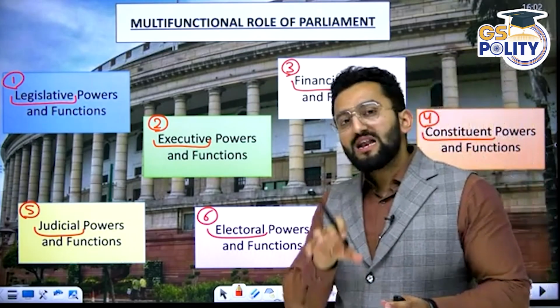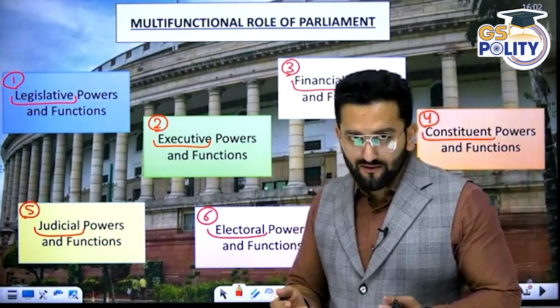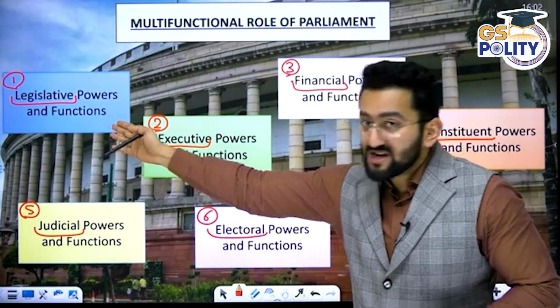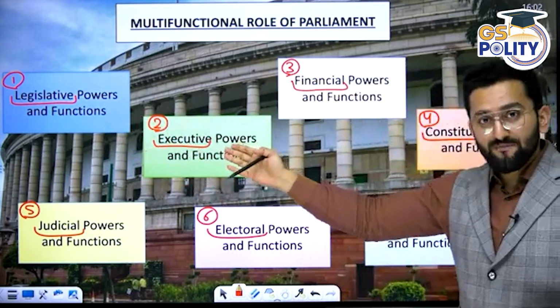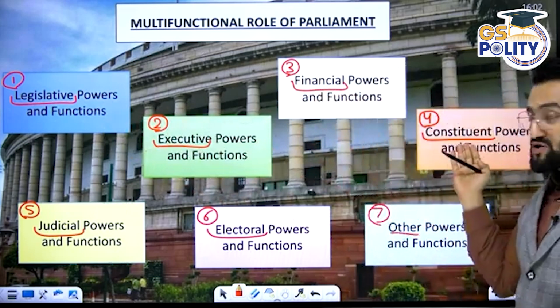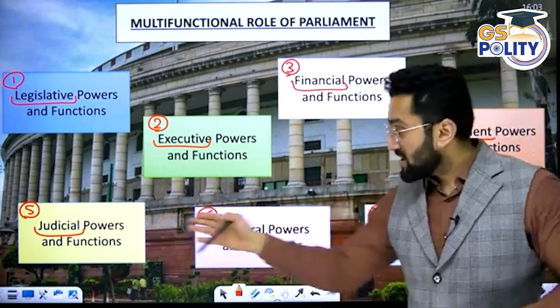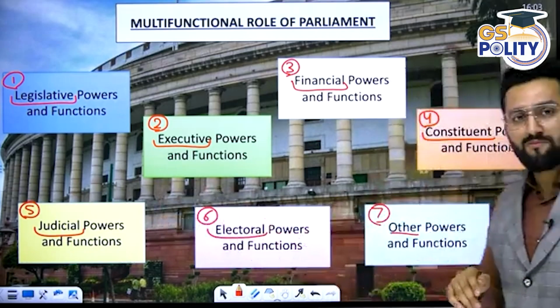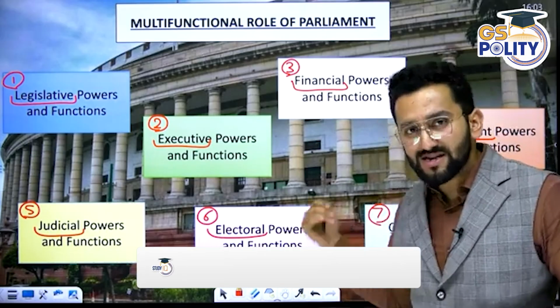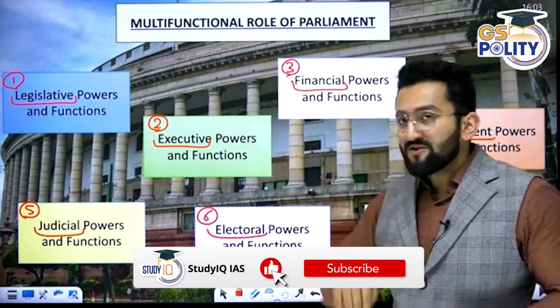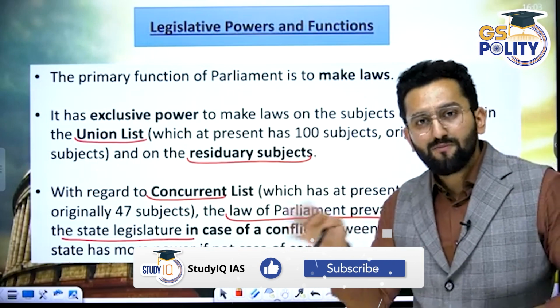All of us know legislative aspect is a prominent one, means to make law. Apart from legislative power, Parliament also has executive power, financial power, constituent power. It means powers related to amendment to the Indian Constitution. Then judicial power, electoral power, and other powers. Means we are going to talk about privileges there. Okay. Let's start with the legislative power, law-making power.